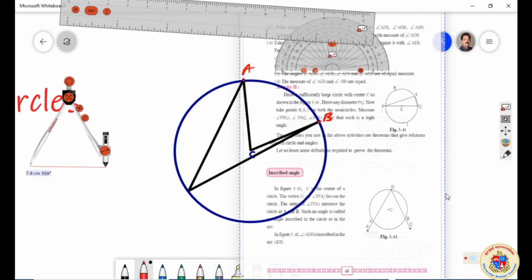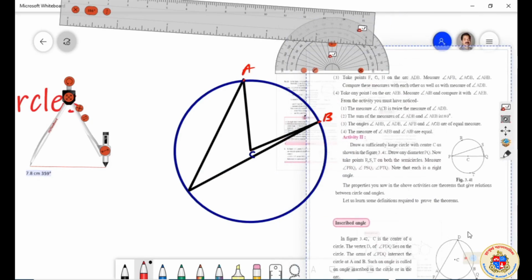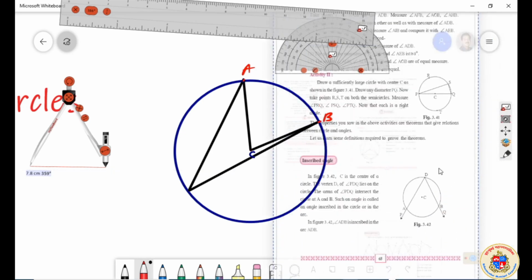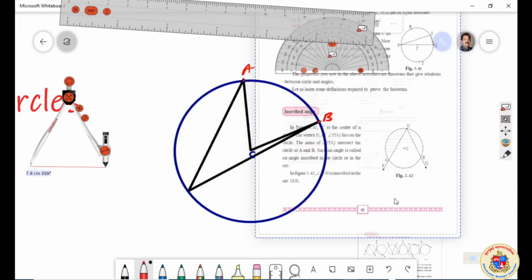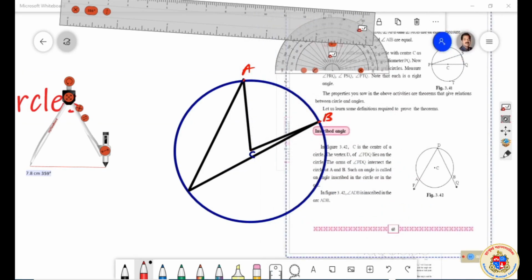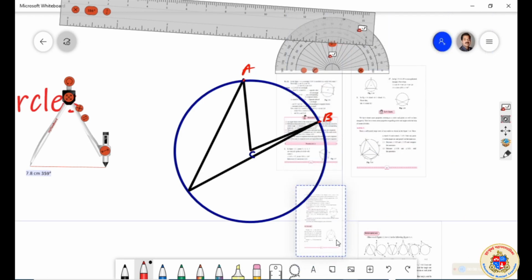65. Okay, this is the next page where you can see that we will be measuring all those angles and writing those angles. And later we will be studying about inscribed angle and intercepting arc. All these things are coming to you. So before that, let me complete the activity.